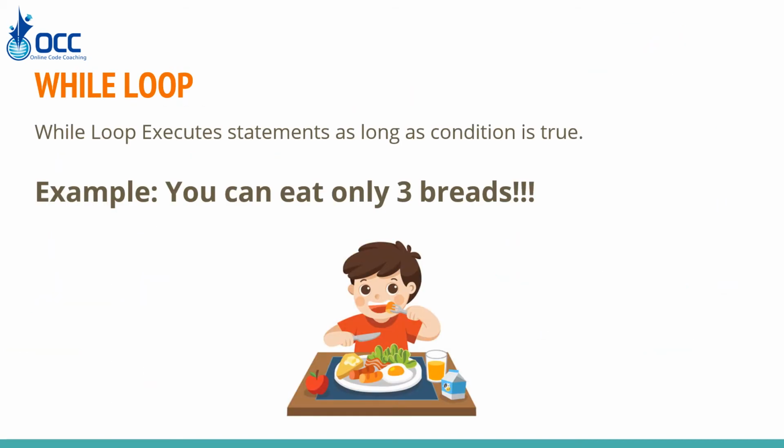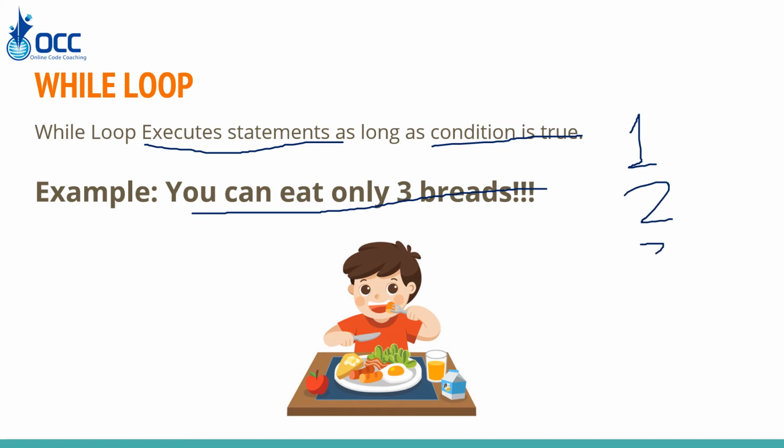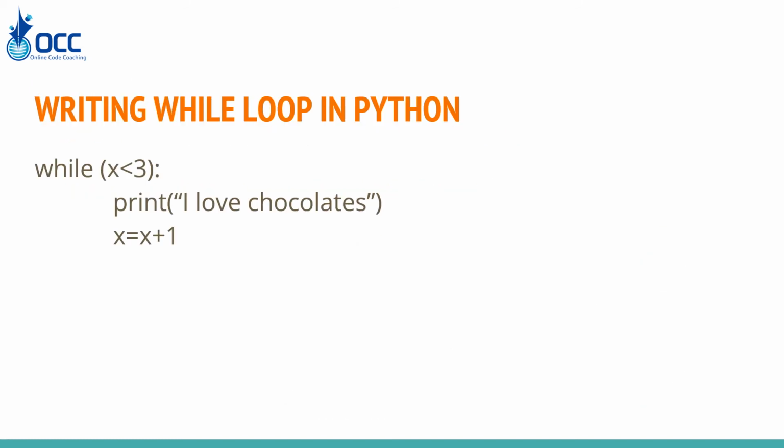Now let's do the while loop. What is a while loop? A while loop executes a statement as long as a condition is true. Let's say you can eat only 3 breads. That means you can eat bread 1, bread 2 and at max the third bread. After that you will not be able to eat anything. Now let's learn what happens in a while loop in Python. As we know, a while loop checks for a condition. Until the condition is true, the while loop keeps getting executed.